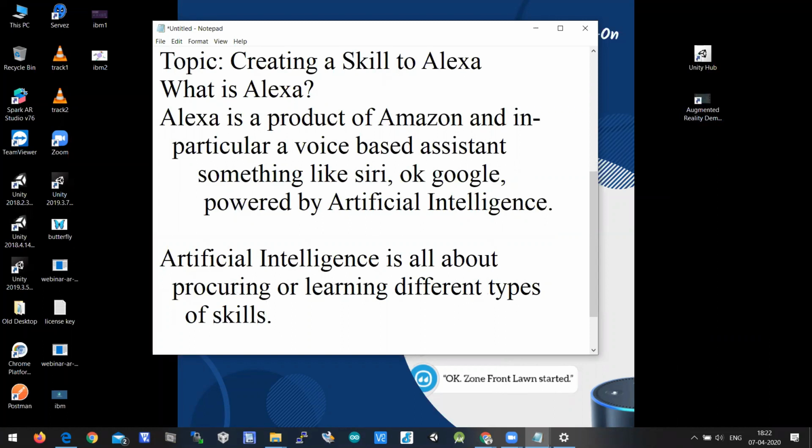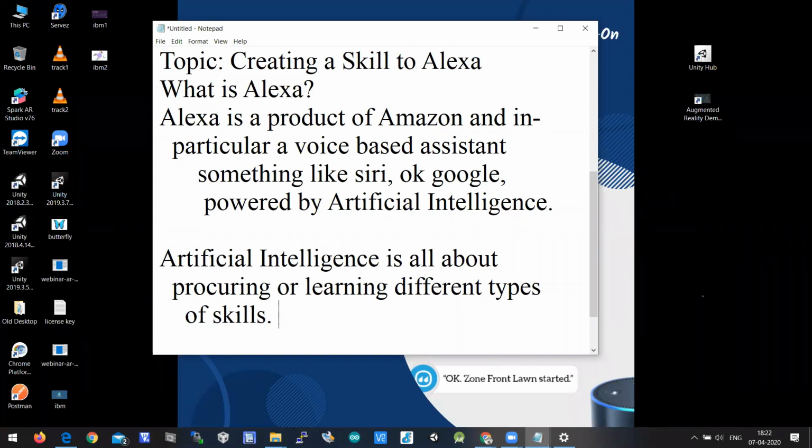As a human, we have different types of skills, like playing cricket or switching on the TV. If an object has that kind of intelligence to operate, people call it artificial intelligence. It's all about learning different types of skills.